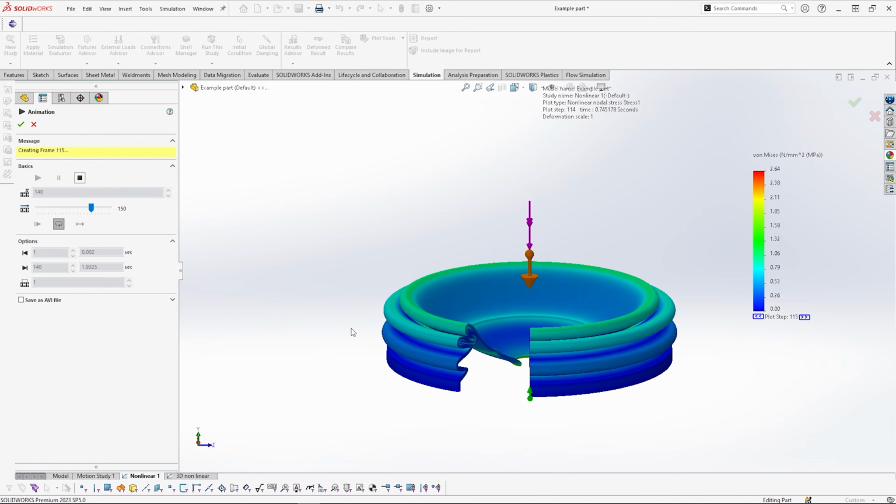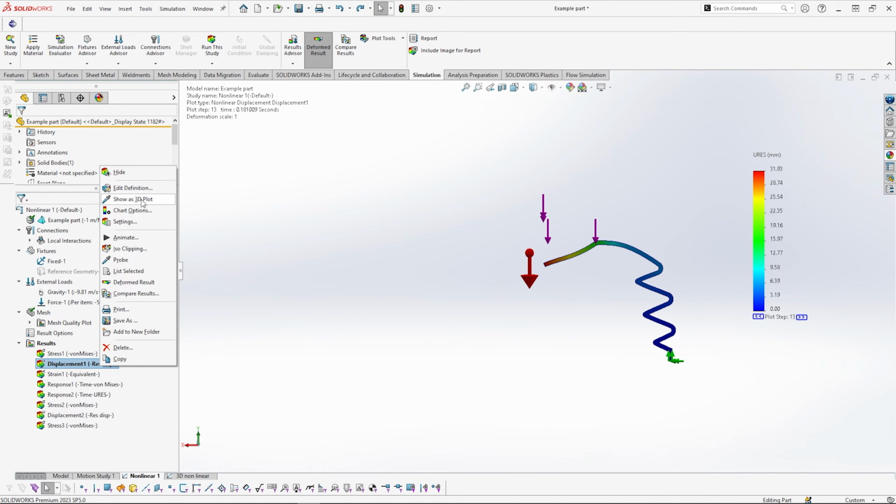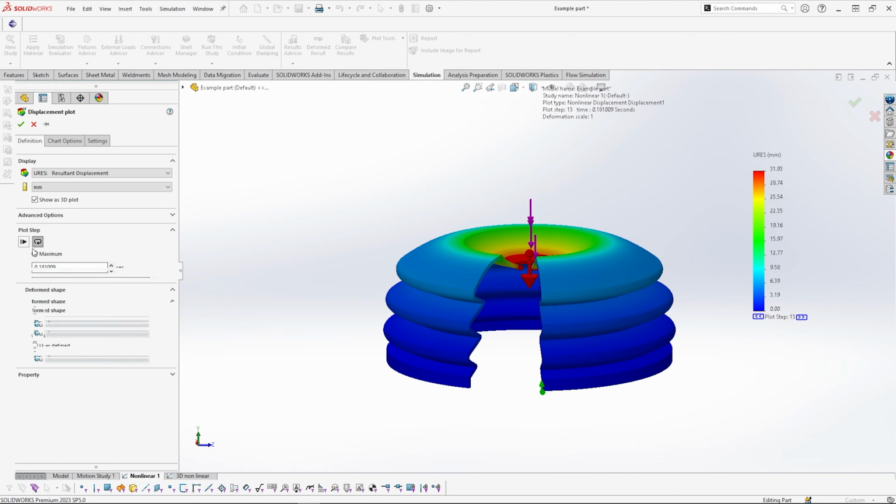Axisymmetric studies can be run in SOLIDWORKS Simulation Premium, allowing engineers to check contact pressures and review the effectiveness of a seal.